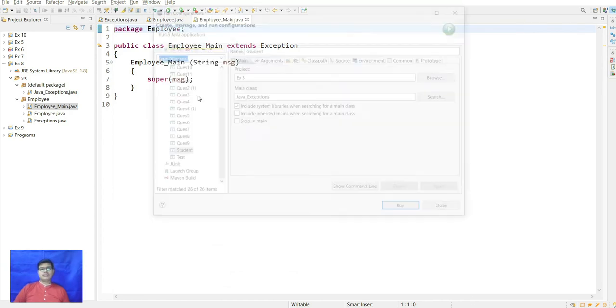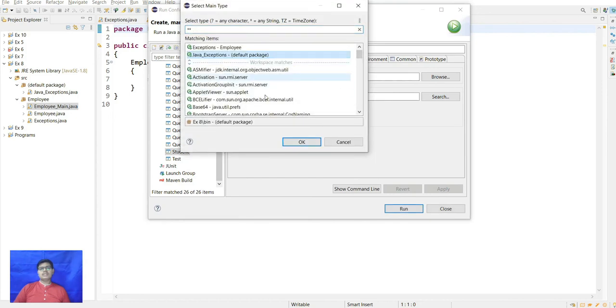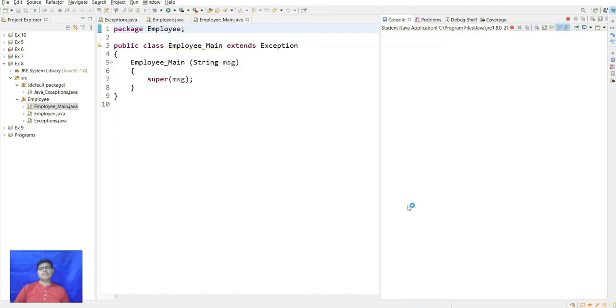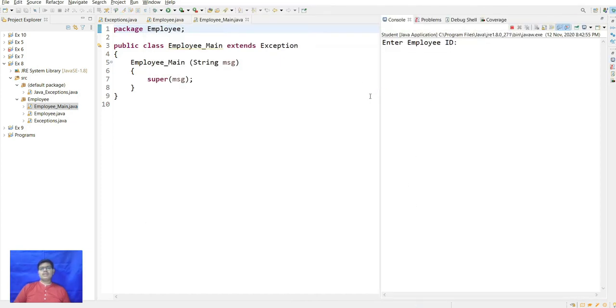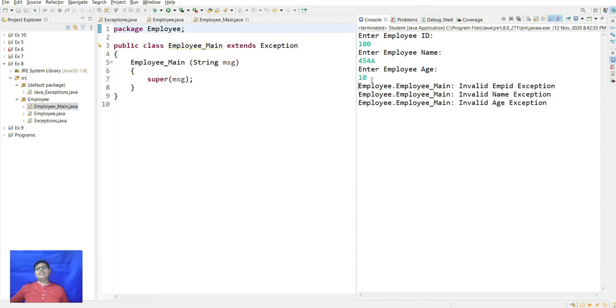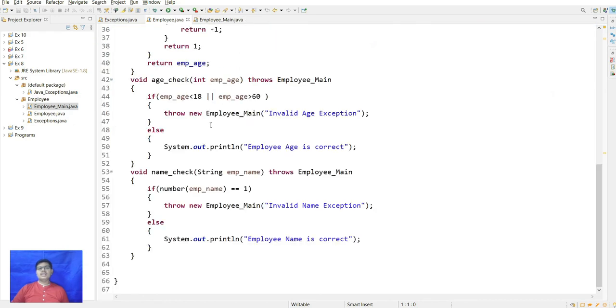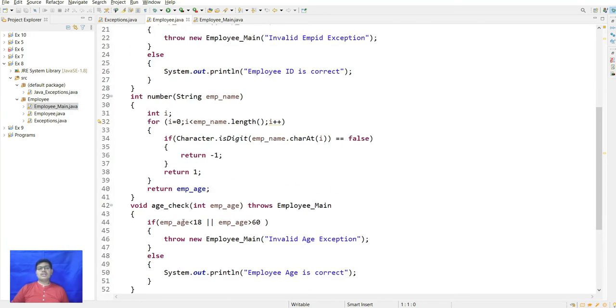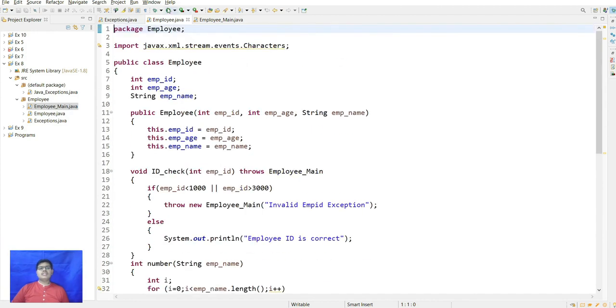Here I will show the output. This is the output of the program. Now it is asking us to enter the employee id, so I enter only 100, and for the name I enter a number, and suppose I enter age 10. This is throwing the exceptions, that is invalid employee id exception, invalid name exception, and invalid age exception. This is throwing these exceptions because the given parameters are not matching the conditions.